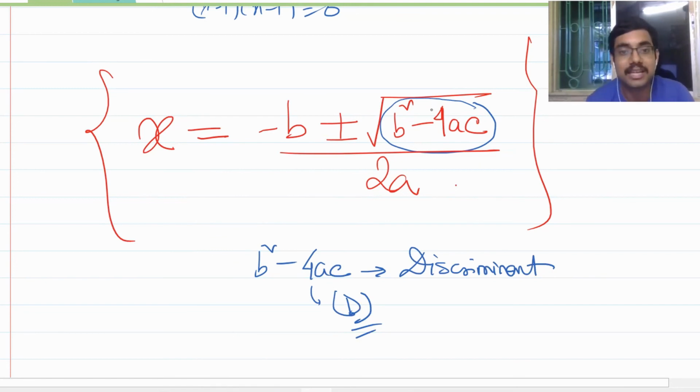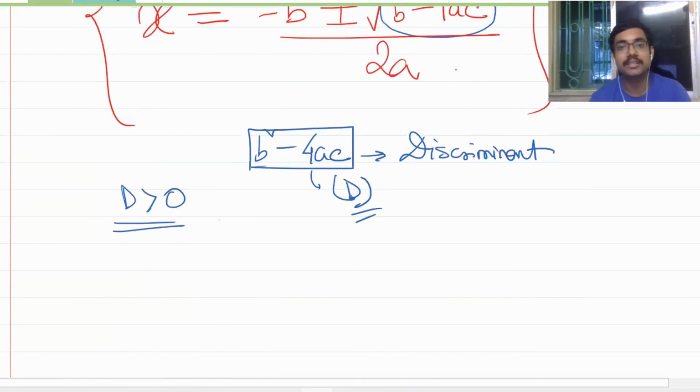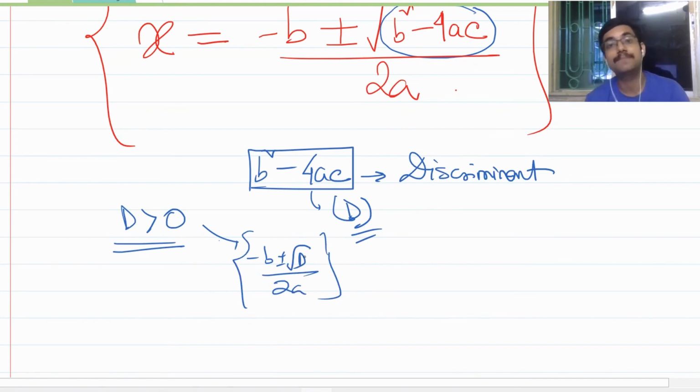You see, if this discriminant, b square minus 4ac, if this D is positive, are you seeing that the roots are distinct? You are having the roots as minus b plus minus root D by 2a. So if D is positive, can you understand that the roots will be unequal? Is this apparent from this? So D greater than 0 means roots are unequal.